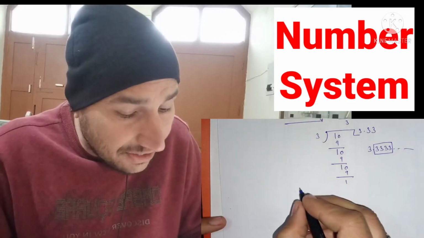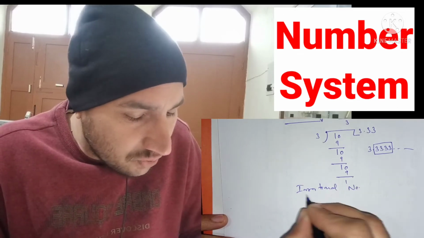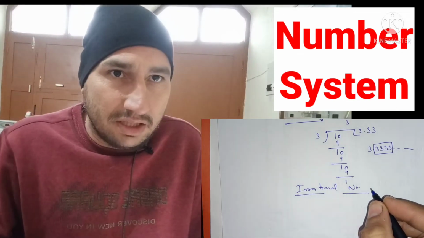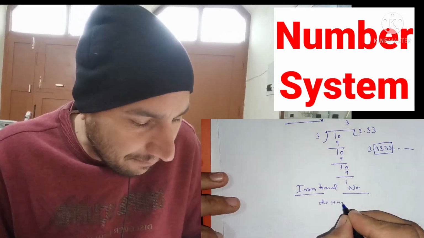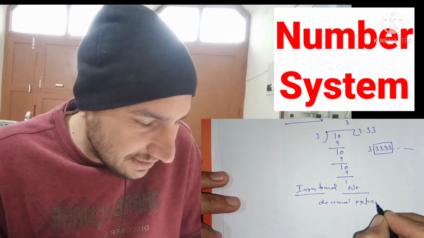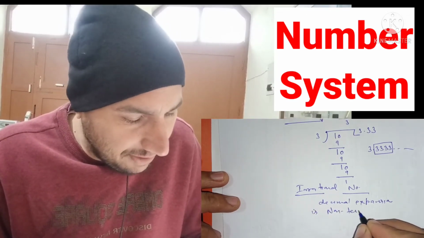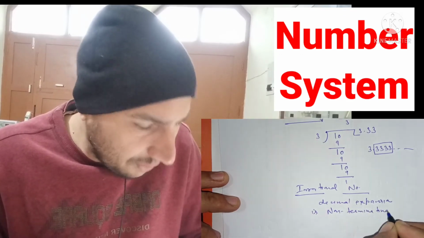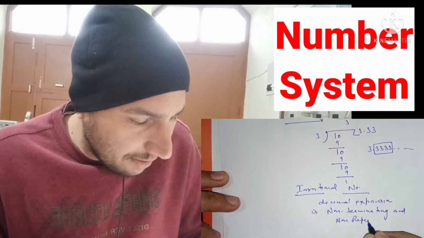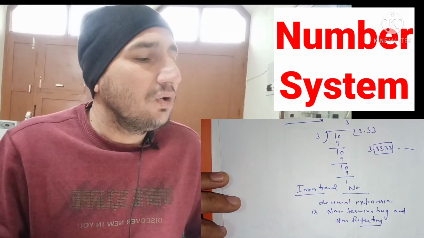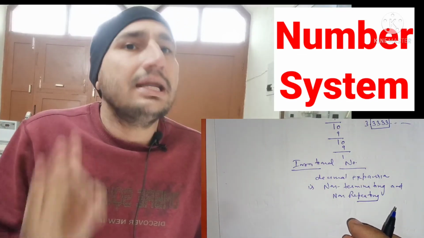Now come to the last, that is irrational numbers. So what are irrational numbers? Irrational numbers are those numbers whose decimal expansion is non-terminating and non-repeating. The numbers whose decimal expansion is neither terminating nor repeating.